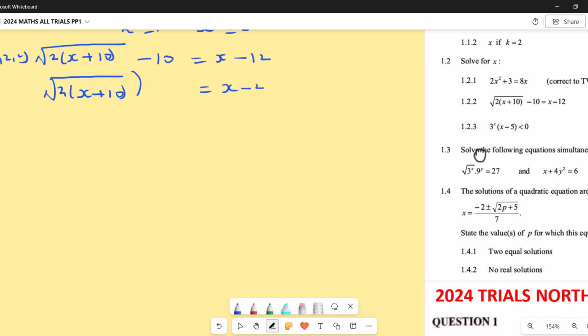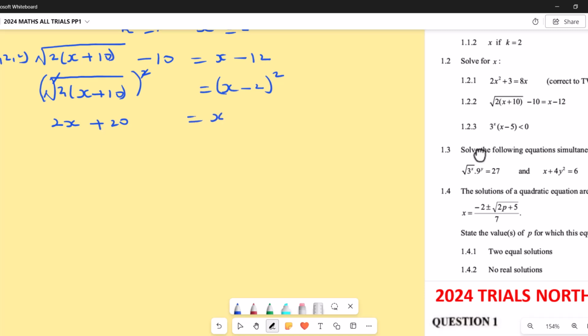Now here we are free to square, né? So we can cancel the root with the square. You're going to have 2 times x, that is 2x, 2 times 10 is 20, equals, what about here?